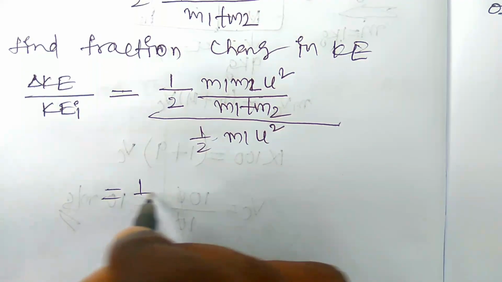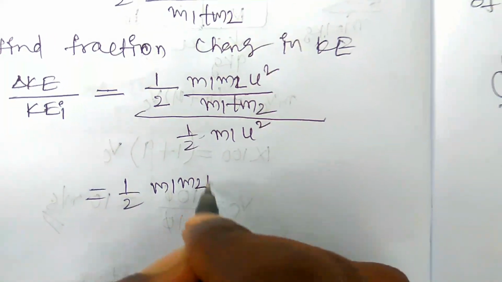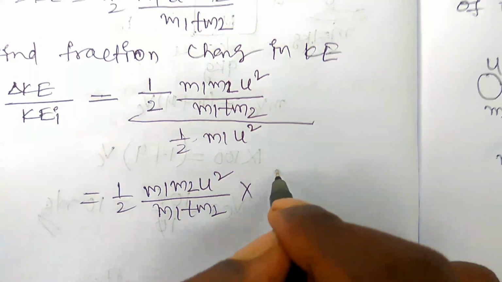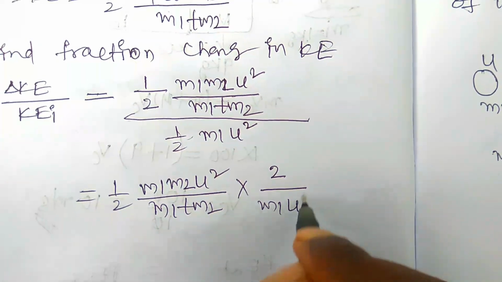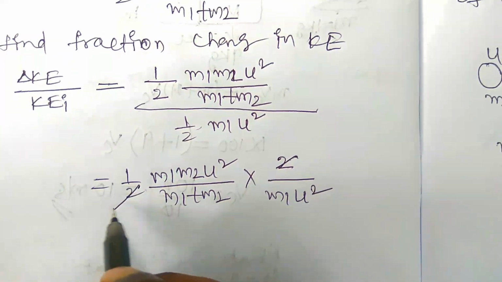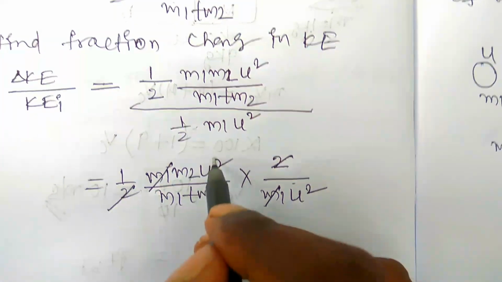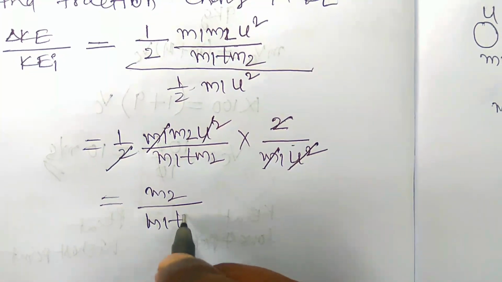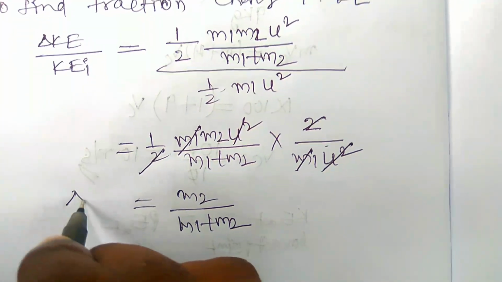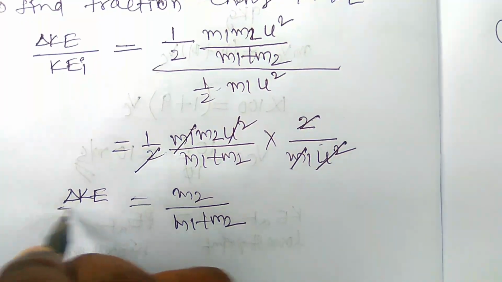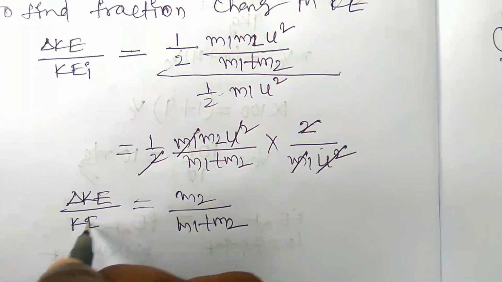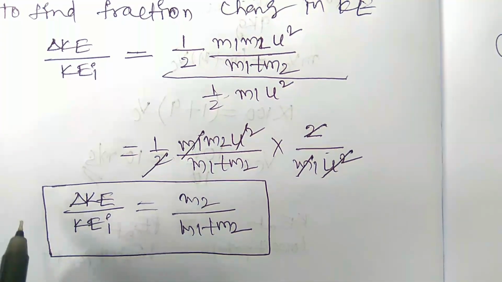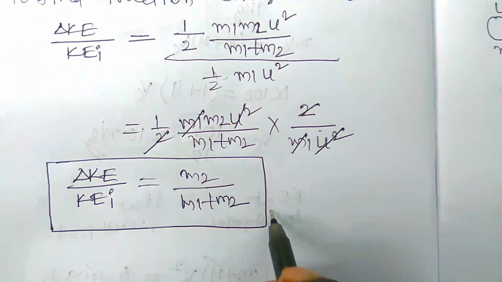So this can be written as 1 by 2 m1 m2 u square by m1 plus m2 into 2 by m1 u square. 2 and 2 cancel out, m1 and m1 cancel out, u square and u square cancel out. The remaining value is m2 by m1 plus m2. So this is the fractional change in the kinetic energy. The ratio between change in kinetic energy and the initial kinetic energy gives us the fractional change in kinetic energy. So this is the answer.